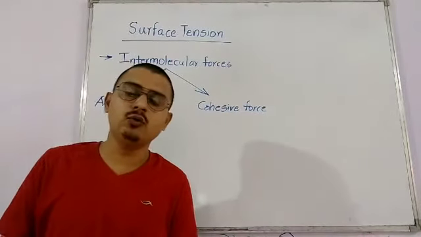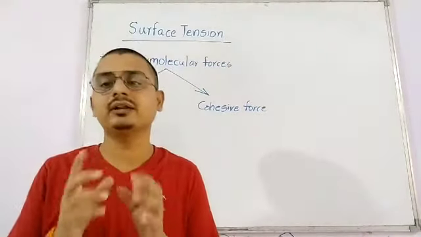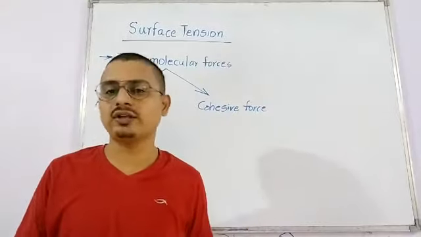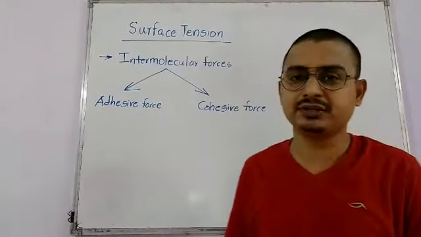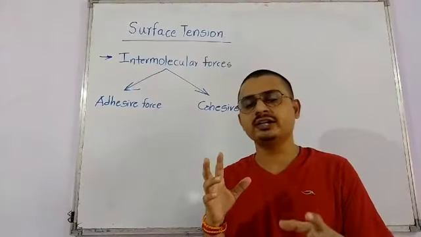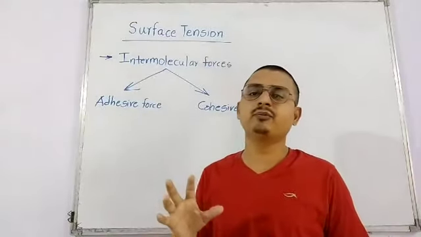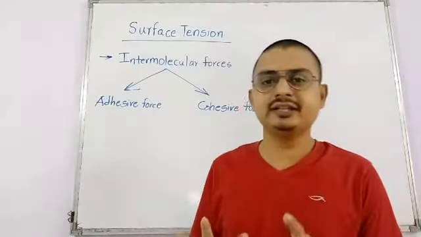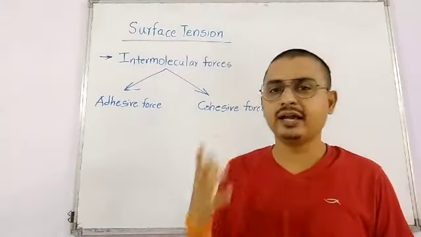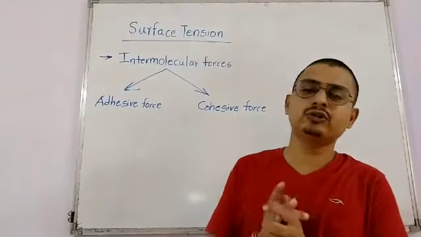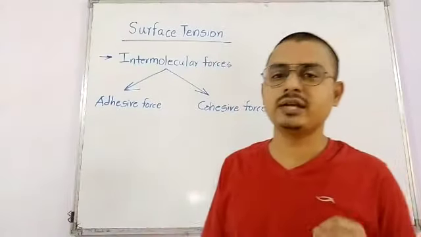Now, when the force of attraction is between two similar objects or similar substances, we call it a cohesive force. Example, the force of attraction between solids and solids, and this is the strongest in case of solids. There is also a force of attraction between liquid molecules and liquid molecules, which is also called cohesive force, as well as between air molecules and air molecules, but the cohesive force is stronger in case of solids.